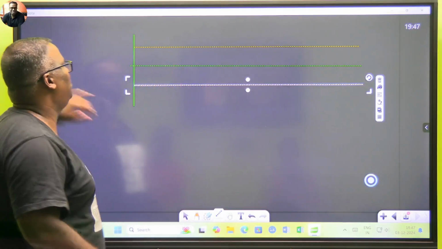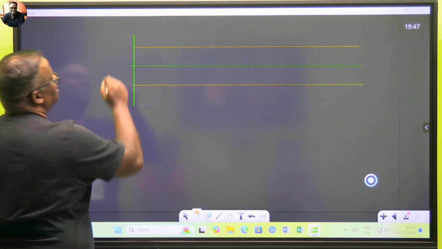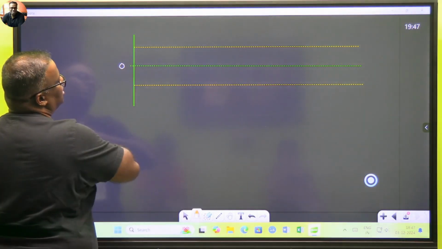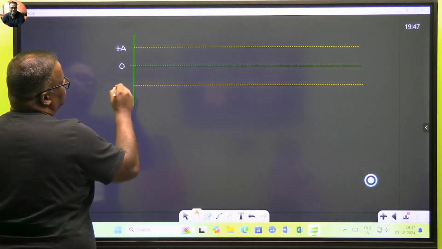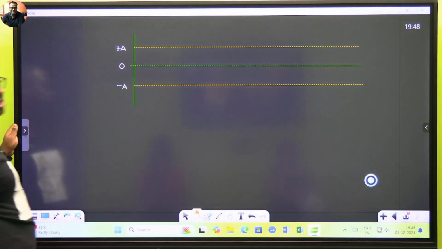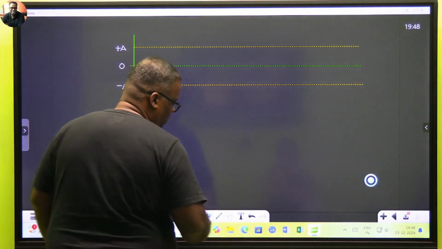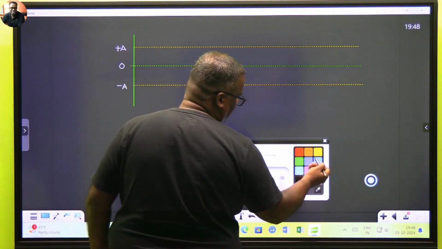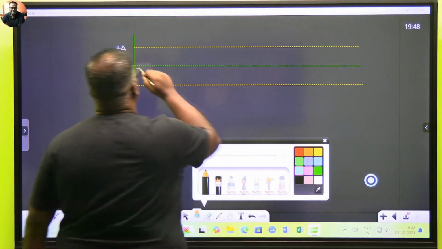Okay, so this is my plus amplitude. So how do I write it? I will write it something like this. Say this is my zero level. So this is my plus amplitude and this is my negative amplitude. Theek hai bacha, samajh mein aaya? Right. And then I start plotting my wave. Wave ko kisse dikhayein? Red, red bold. This is my wave.